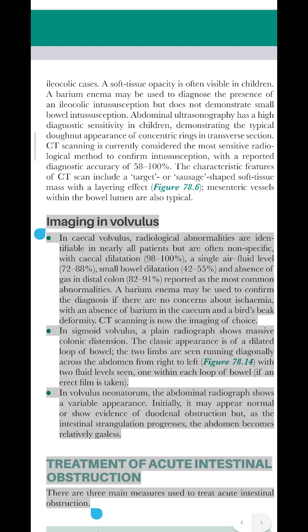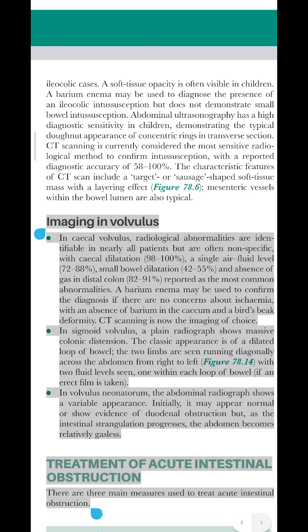Imaging in volvulus. In cecal volvulus, radiological abnormalities are identifiable in nearly all patients but are often non-specific, with cecal dilatation, 98 to 100%, a single air fluid level, 72 to 88%, small bowel dilatation, 42 to 55%, and absence of gas in distal colon, 82 to 91%, reported as the most common abnormalities.